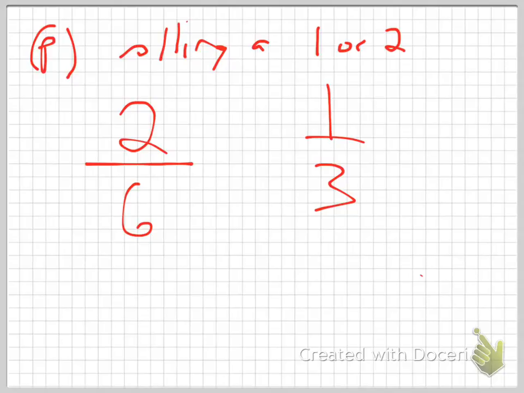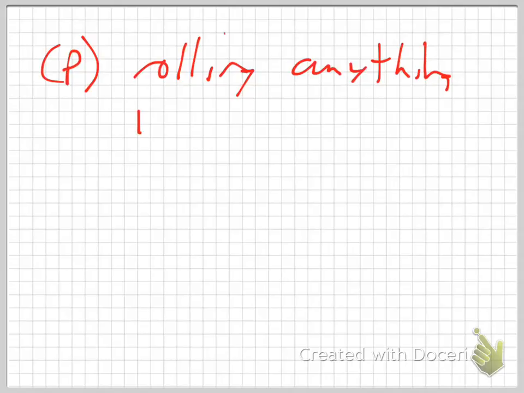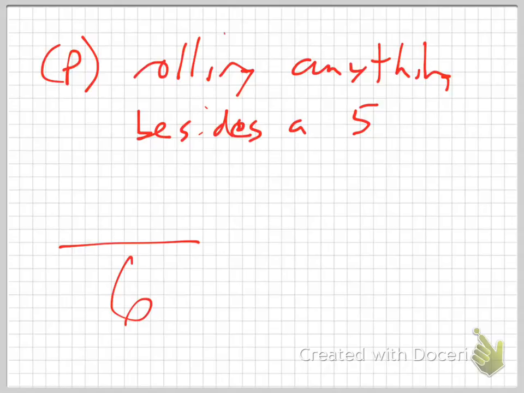Okay? Try another one. What is the probability of rolling anything besides a 5? Okay, well, how do we start this? Start with ways. How many total ways are there? 6. How many yays are there? How many ways can I go, yay? There's 5, right? What's the only one that would make me not happy? A 5.